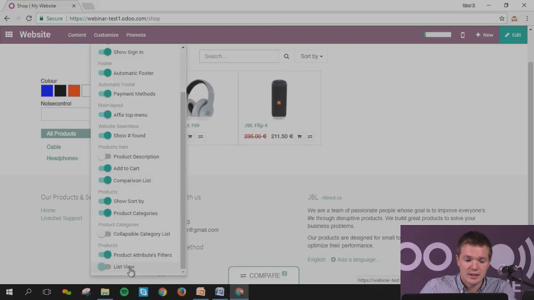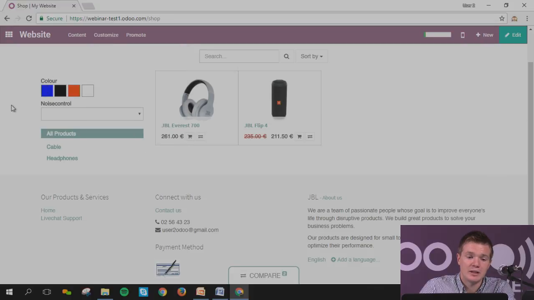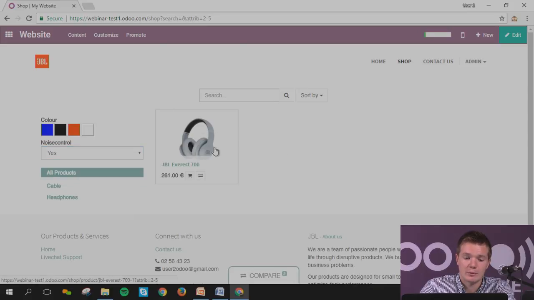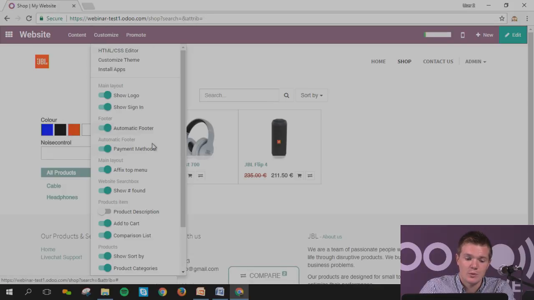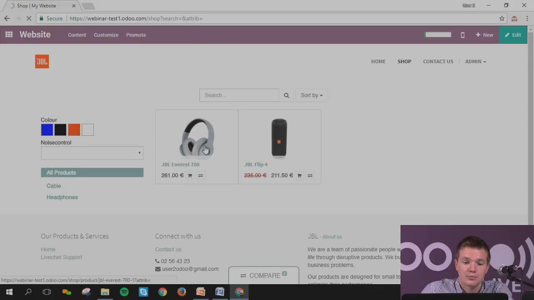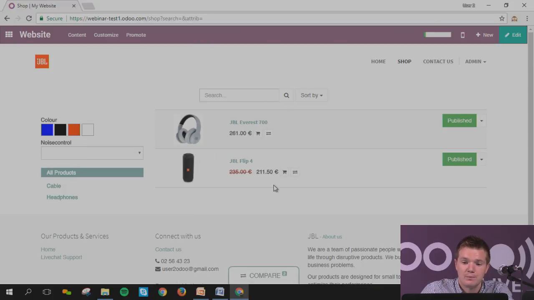Product attribute filters and list view. Basically, attribute filters means that you can have specific filters here. Based on the attributes, I want to see only the products which have noise control, and it will only show me those. It also proposes the colors that I want to have. This is linked with the variants that you have created. The list view will change the view from the Kanban view to the list view.